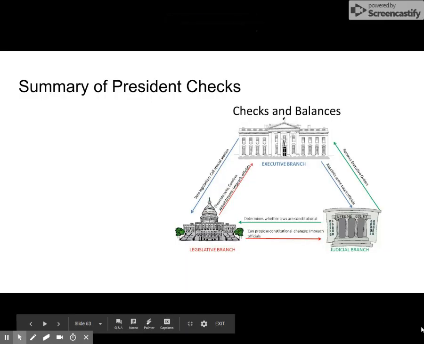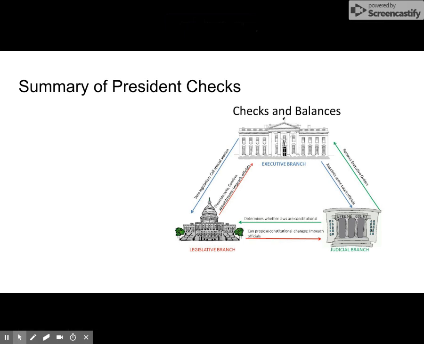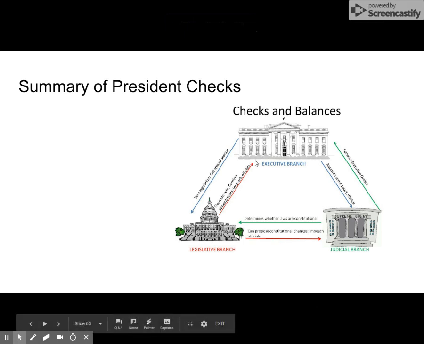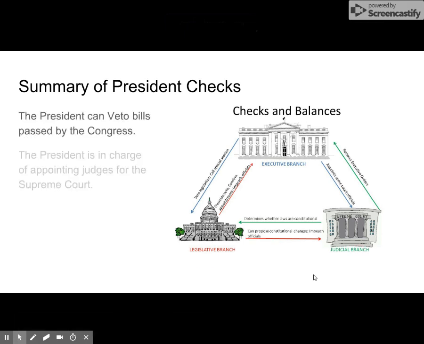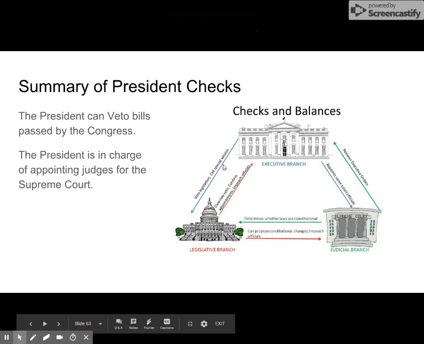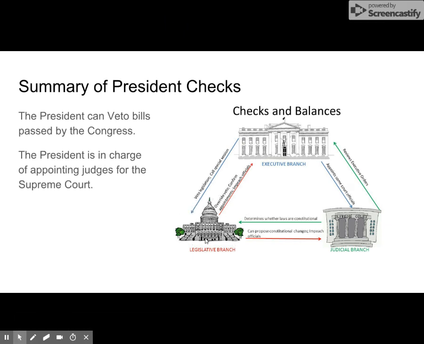We are learning about checks and balances for the three branches of government. We already learned about the checks that the president in the executive branch can have on the other two branches. These checks include having a veto if the legislative branch is trying to pass a law that the executive branch does not like. The president can veto.